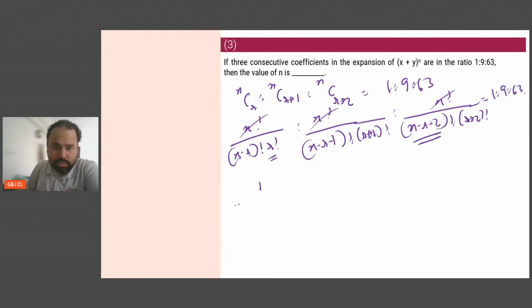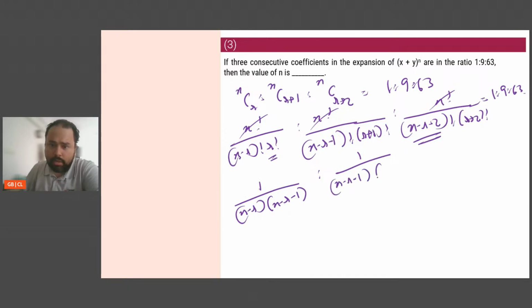So what I'm going to be left with is (n minus r) into (n minus r minus 1), is to 1 by (n minus r minus 1) into (r plus 1), is to 1 by (r plus 1) into (r plus 2). One sec, it's r plus 1 into r plus 2, my bad. Equal to 1 is to 9 is to 63.